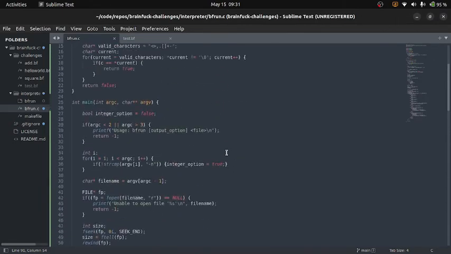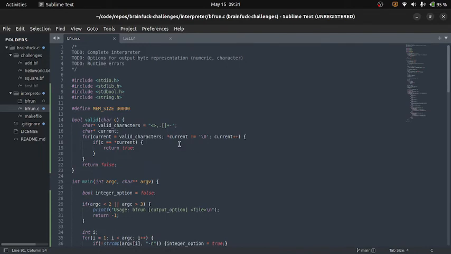Now let's just add a couple runtime errors. The only real one we need is an out of bounds of memory. That would help. But now that I think about it, we would just get a seg fault if we went out of bounds.